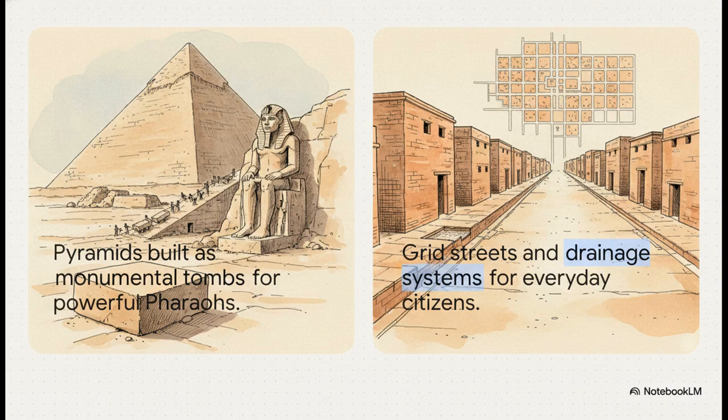The Indus Valley poured its engineering genius into grid-patterned streets and highly sophisticated drainage systems that were designed for everyday citizens. While other civilizations were busy glorifying their rulers in stone, these incredibly skilled craftsmen were building practical civil infrastructure for their people. Basically, indoor plumbing thousands of years ago.